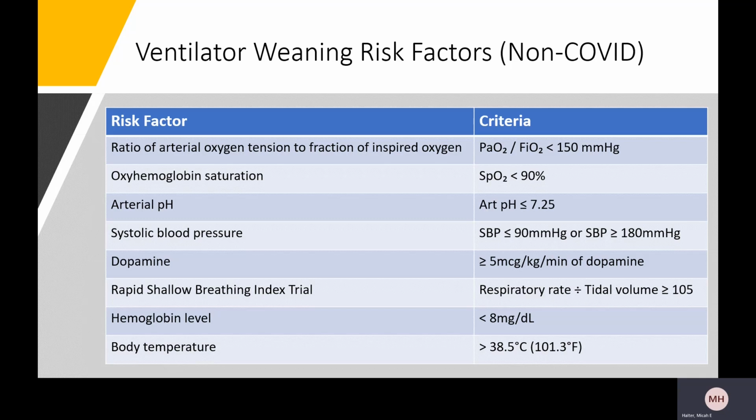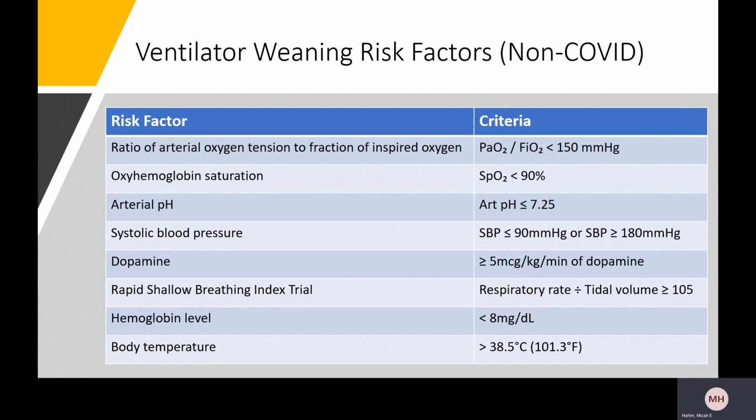First, the ratio of arterial oxygen to the fraction of inspired oxygen and oxyhemoglobin saturation ensures that the patient is getting adequate enough oxygenation and that is appropriate for weaning. Arterial pH helps identify oxygenation of blood, as well as blood pressure to identify patient stability.